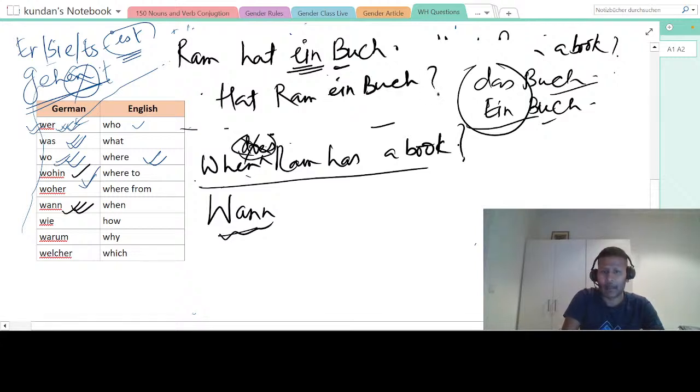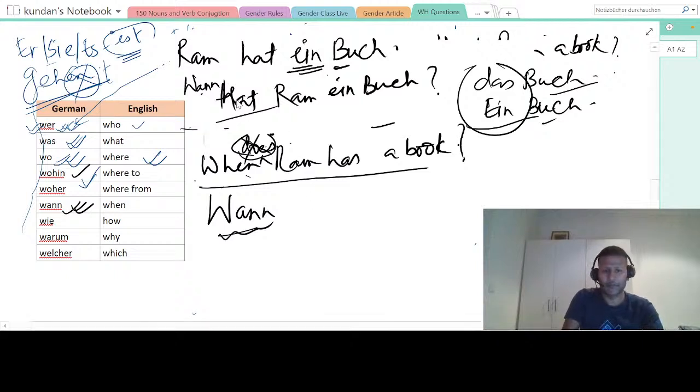Has Ram a book? Does Ram have a book? But I'm not saying "does" because in German there's nothing like "does." So now, when Ram has a book, just put "wenn" in the beginning. Excellent. So this is what "wenn" is.